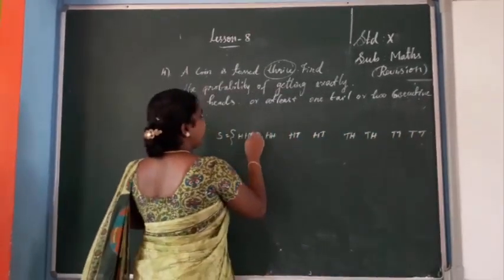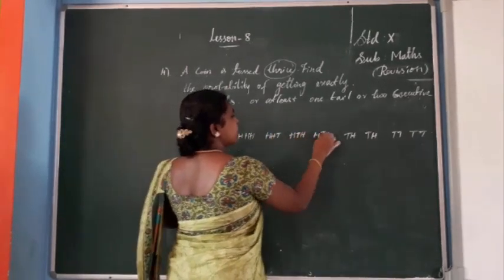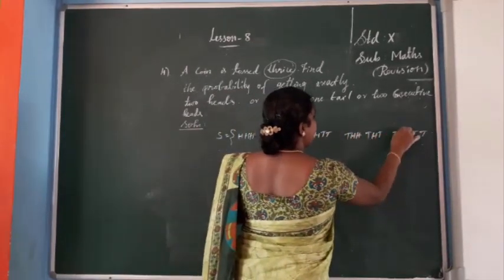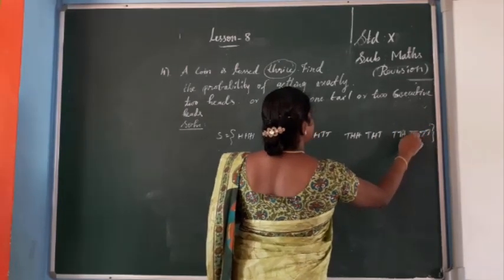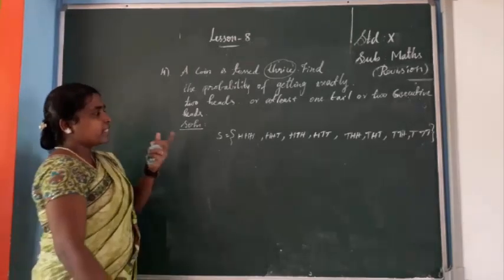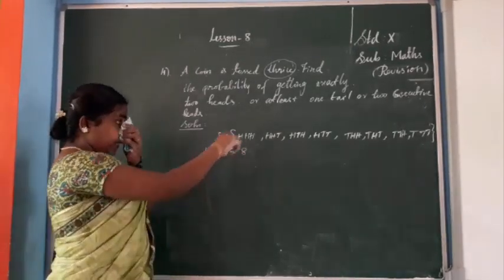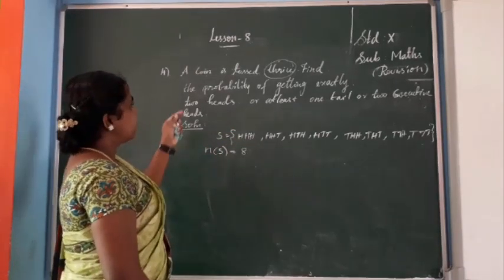Next H T H. Sorry, H T. Okay. Then n of S equal to count it, 8 you get. So 8 times.